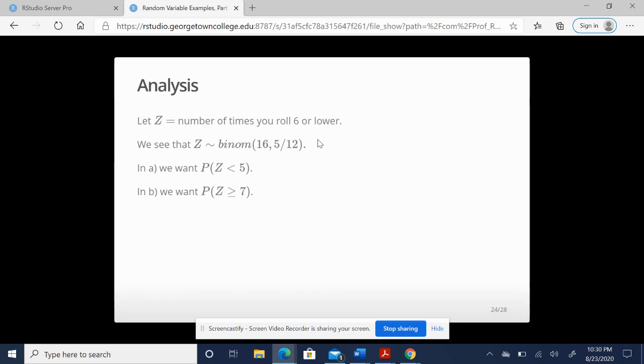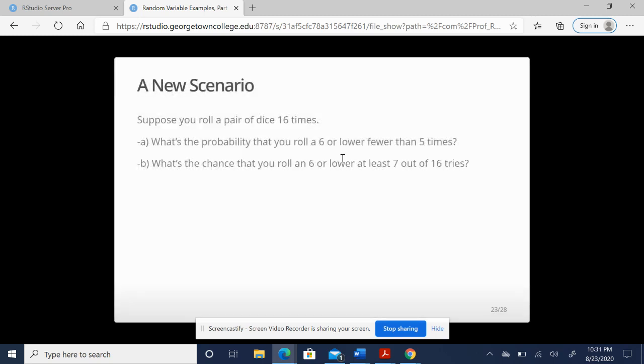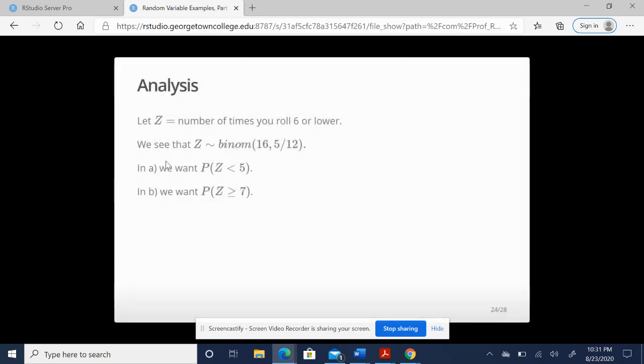Okay, so let's start out with our conditions and analyzing our situation first. We're going to let Z, or any random variable you choose, equal the number of times you roll a 6 or lower. Okay, so we're going to focus on A first. Getting a 6 or lower, that's a success for us. And we want the probability that it's going to happen less than 5. And then in B, we want the probability it's going to happen 7 or more times.